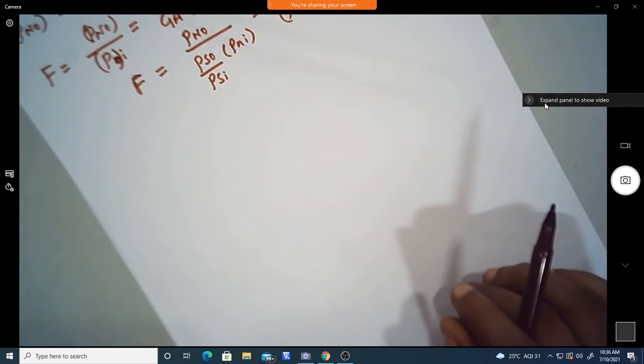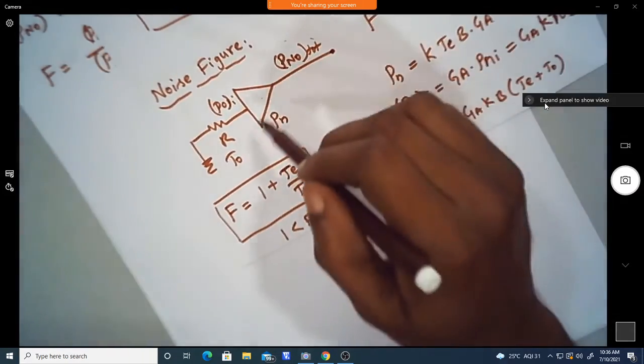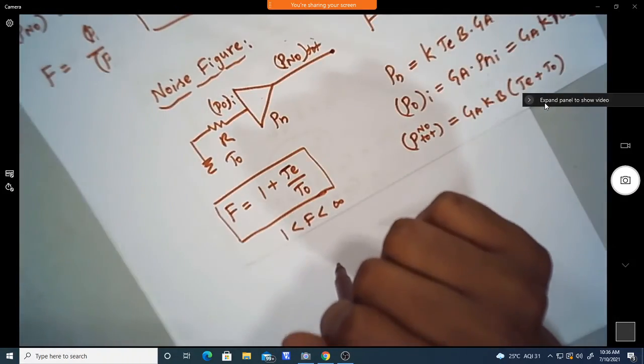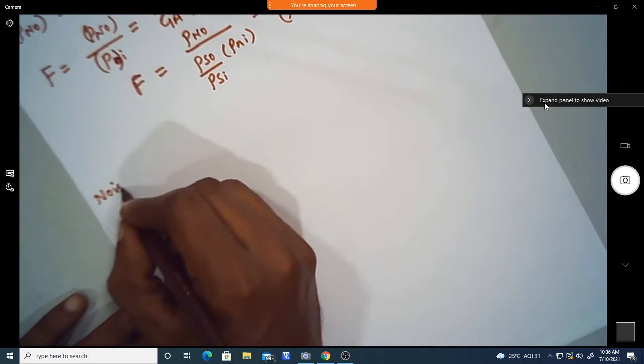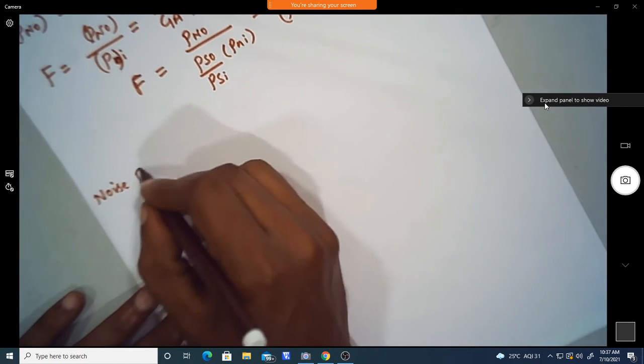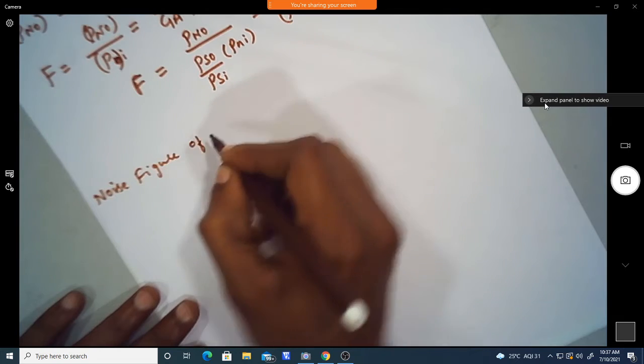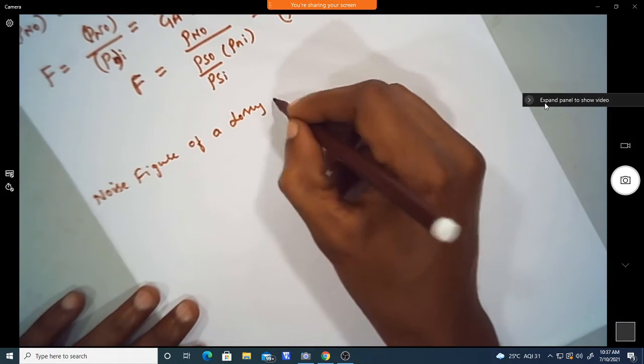Now, if you take any network, whatever we took, the amplifier itself is a lossy network. If I consider this amplifier as a two-port network and as a lossy network, then what is the noise figure of that lossy two-port network? That we can write in terms of the attenuation factor. So we are going to see what the noise figure of a lossy network is.